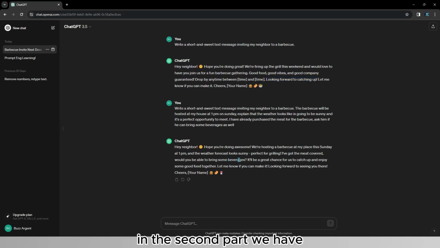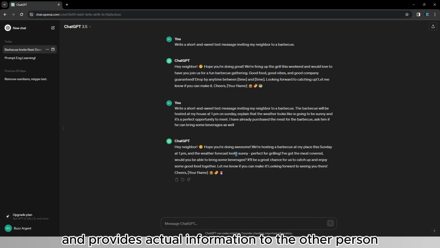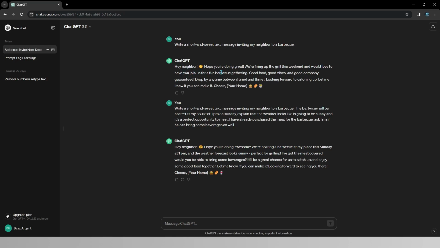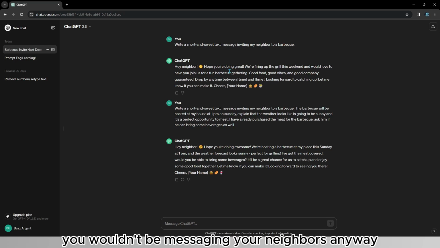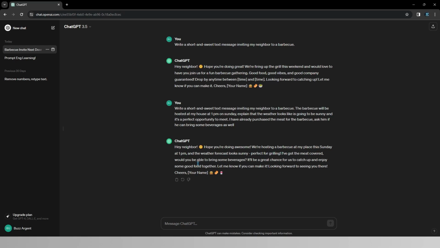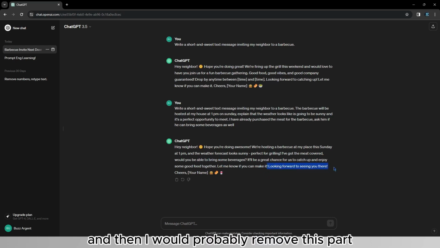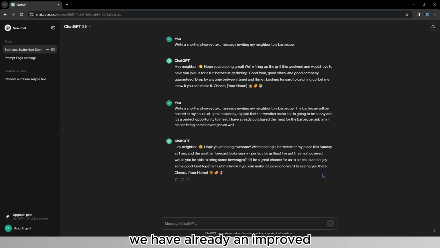However, in the second version: "We are hosting a barbecue at my place this Sunday at 1 p.m. and the weather forecast looks sunny," which is way more specific and provides actual information to the other person, instead of "would love to have you join us for a fun barbecue gathering," which is of course the case, otherwise you wouldn't be messaging your neighbors anyway. "Perfect for grilling. I've got the meat covered. Would you be able to bring some beverages?" And then it says it's going to be a great chance for us to catch up and enjoy some good food together. "Let me know if you can make it," and then I would probably remove this part. But as you can see, we already have an improved response just by adding some context.